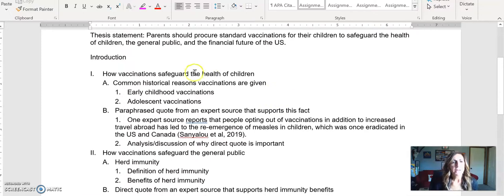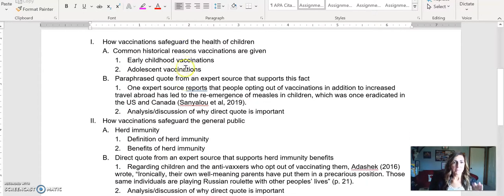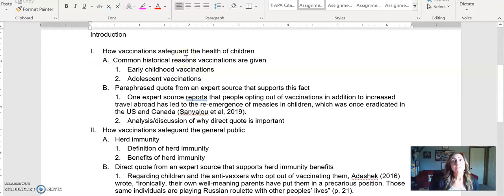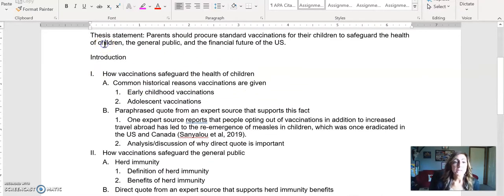So notice I'll have my introductory paragraph, okay? That's going to start with a hook of some sort, preview upcoming topics, and end with my thesis statement. Then I'm going to have my first body paragraph. My first body paragraph should echo the first point listed in my thesis statement: how vaccinations safeguard the health of children. I'm going to talk about how that happens, and I have already pulled some research. I pulled a paraphrase out from my week 2 library research worksheet. I'm going to use that in my first body paragraph.